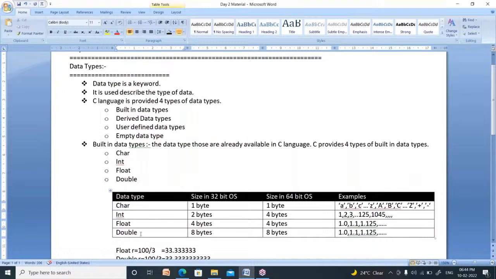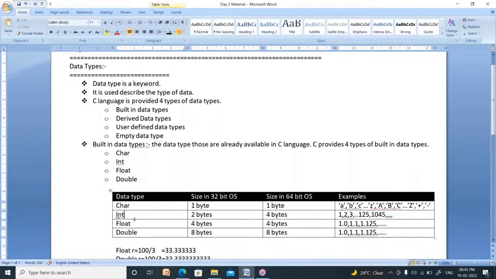Character, integer, float, double. Here I represent the size in 32-bit operating system as well as sizes in 64-bit operating system. Recently, our systems are having 64-bit operating system. Some old systems are having only 32-bit operating system. The size of character in 32-bit operating system is 1 byte, in 64-bit operating system also 1 byte.